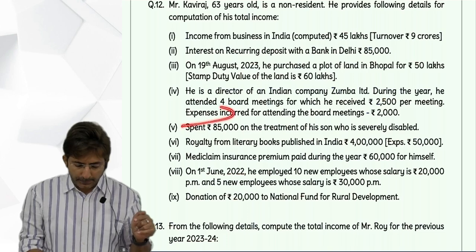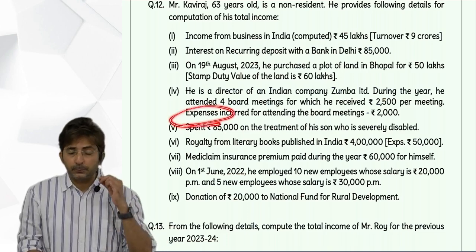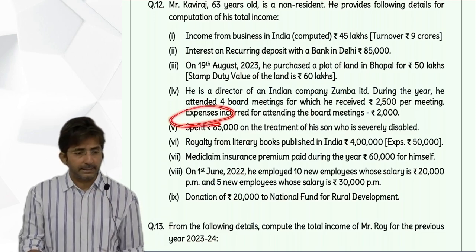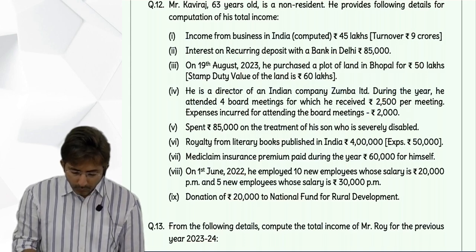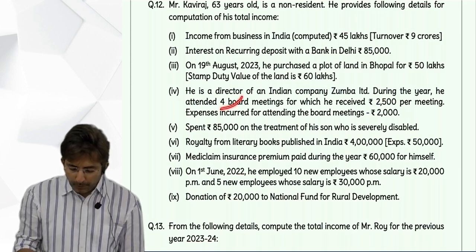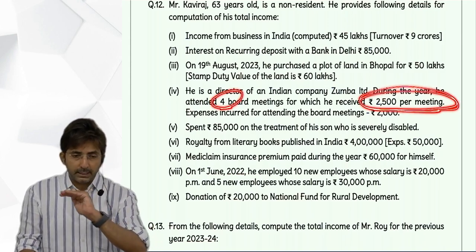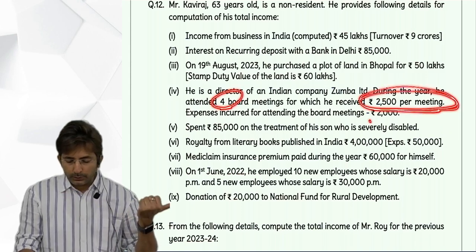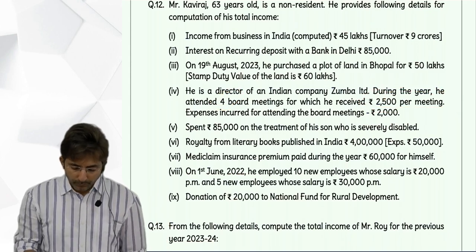But they have given expense also. And in income from other source, you find expense deduction under section 57. So first in the inner column you will write what? 4 meetings into 2,500 per meeting. So 10,000 will come in the inner column. Then less deduction under section 57. How much? 2,000 you will minus. So outer column 8,000.